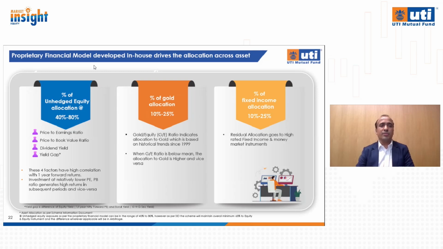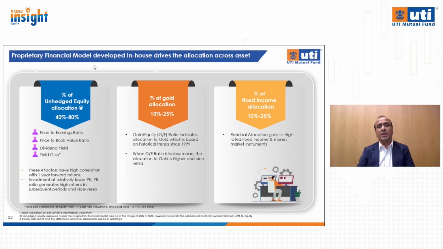So we are using these four factors which are having consistently high correlation with 1 year forward Nifty returns. And in that sense, these four factors are complementing each other. Typically, any asset allocation model which is based on a single factor could face volatility associated with that particular factor. Since we are using multiple factors which are related to each other, at the same time, they are having their own characteristics. So, in that sense, stability of the model is far more superior using four factors rather than using one single factor.